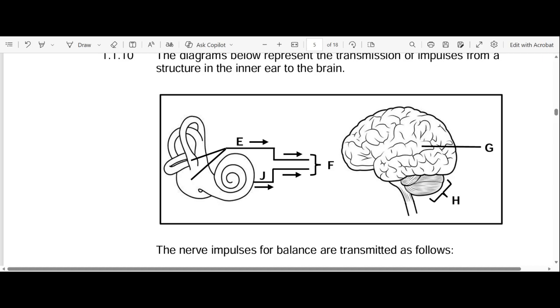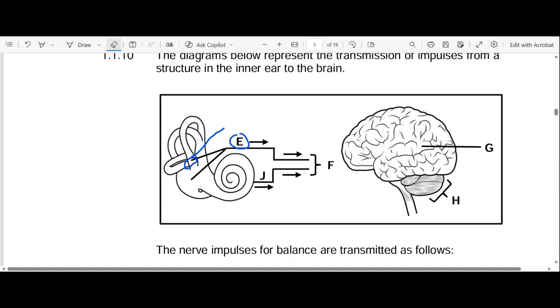Obviously, they're showing us the part. So from E, let me just draw this so that it's easier for you. Look at E. It's pointing at the base of the semicircular canals, and we know at this point what we get here. We have our receptor called what? Cristae. Writing with this thing is just not user friendly.